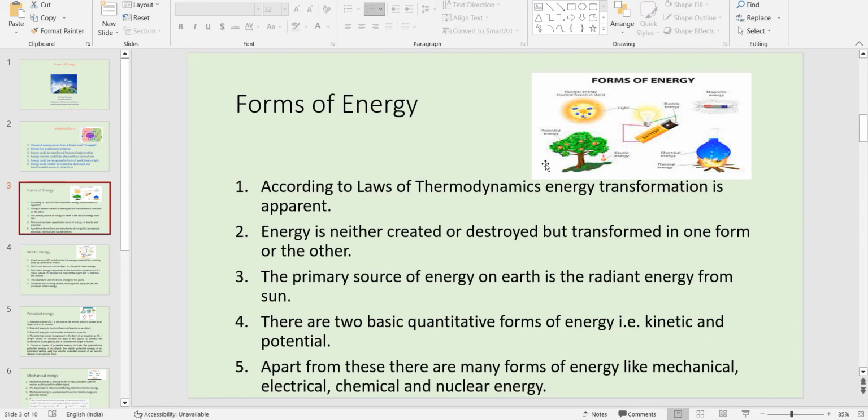Sunlight is converted by photosynthesis into chemical energy, right? The primary source of energy on earth is radiant energy, which is from the sun. All of you know this fact. Then there are two basic forms of energy, kinetic and potential. Kinetic energy is one basic form, and the other basic form is potential energy. Apart from that, we have mechanical energy, chemical energy, electrical energy, and nuclear energy. All these different forms of energy we have, right?